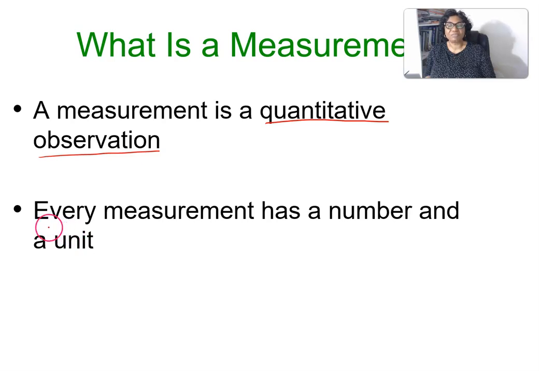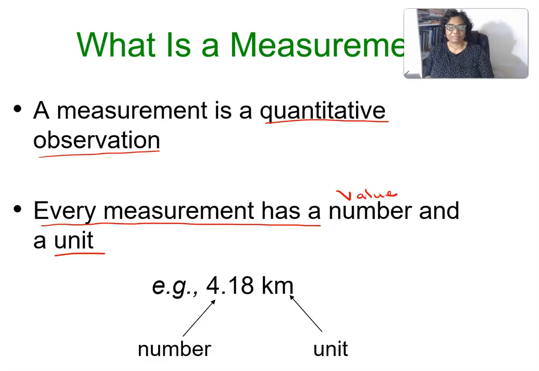And as we are going to learn, for every measurement, you have a number, or we call it a value, and a unit. A measurement is not complete without these two parts. So if you report only the value, you have not done any measurement. So a measurement must have a value. You see, this part is the value, 4.18, and this is the unit. Kilometers is a unit for this measurement.